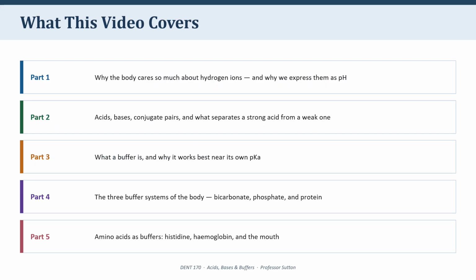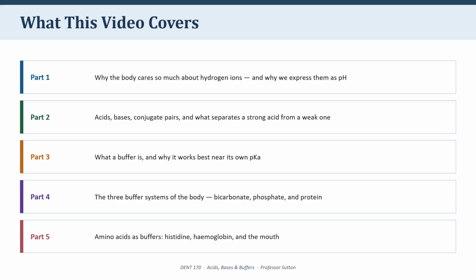Here's the plan. Part 1. Why hydrogen ion concentration matters so much to the body and why we bother converting it into this thing called pH instead of just quoting a concentration. Part 2. The definitions. You need to know what is an acid, what is a base, what is a conjugate pair, and what really separates a strong acid from a weak one. The answer to the last question is not what most students think it is.